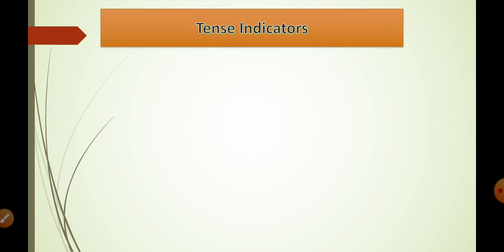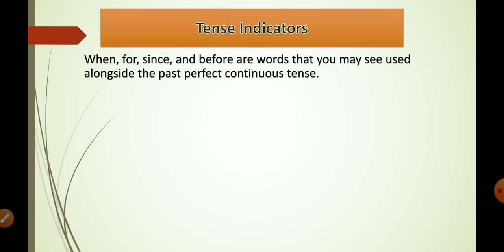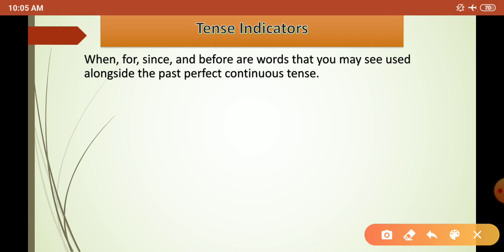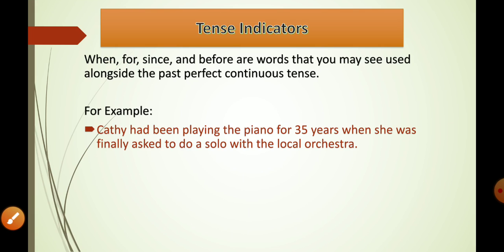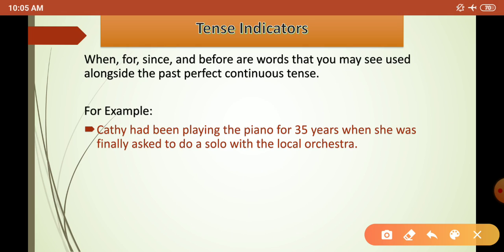Here are some tense indicators that you can use to make sentences, and if you want to recognize which tense a particular sentence is in, you can use these. Words such as when, for, since, and before may be used alongside the past perfect continuous tense. For example, Kathy had been playing the piano for 35 years when she was finally asked to do a solo with the local orchestra.